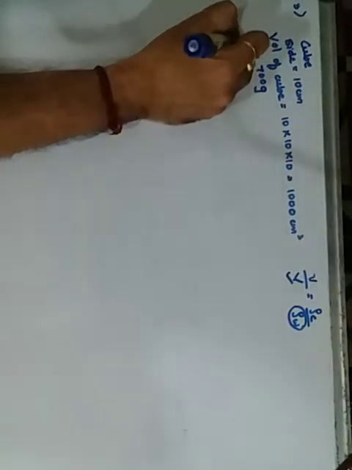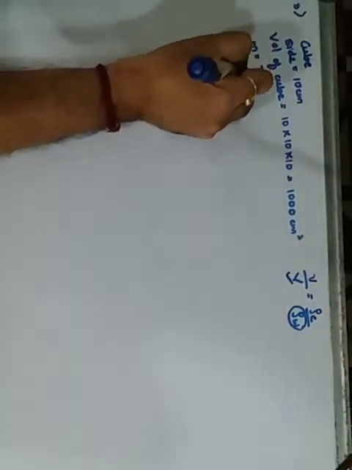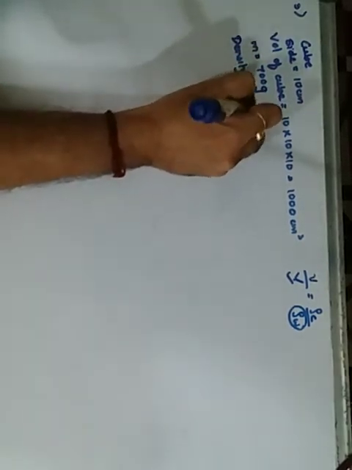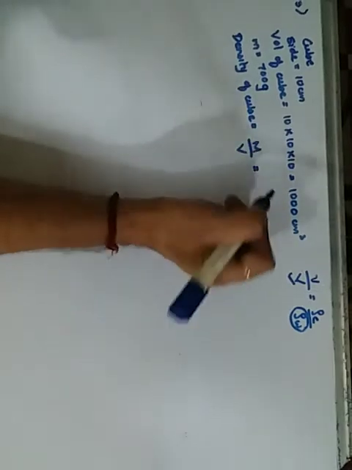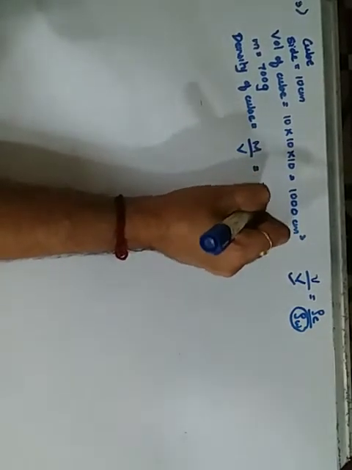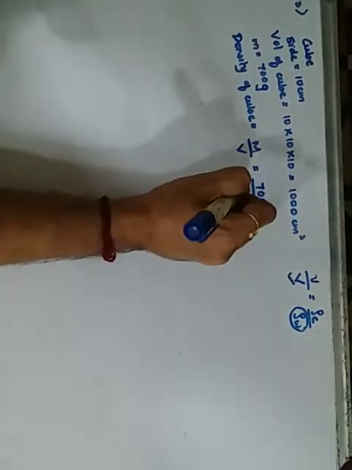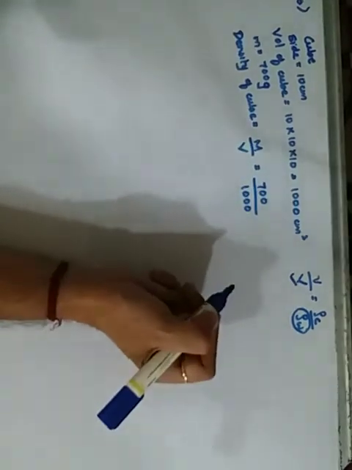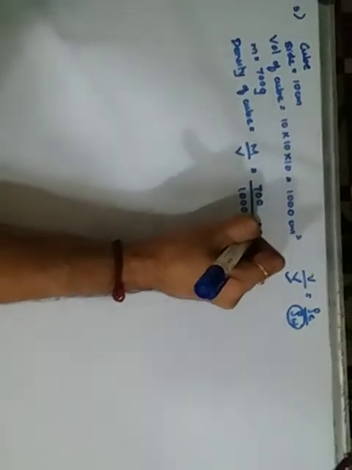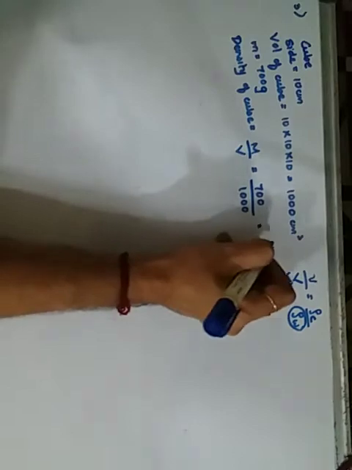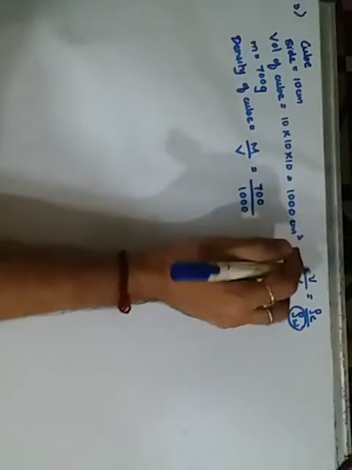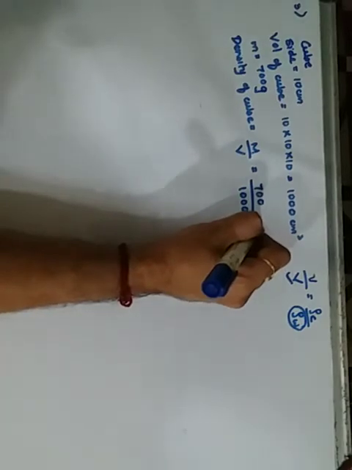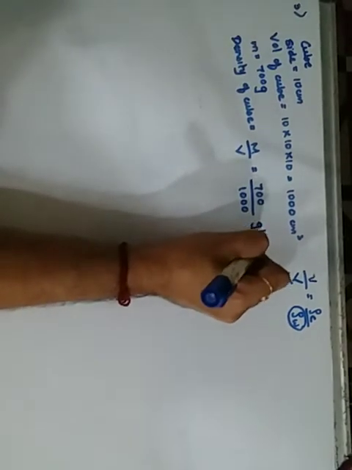So density of the cube is equal to mass upon volume. How much is the mass? 700 grams. And how much is the volume? It is 1000. So it comes out to be, let it be as it is, this many grams per centimeter cube.